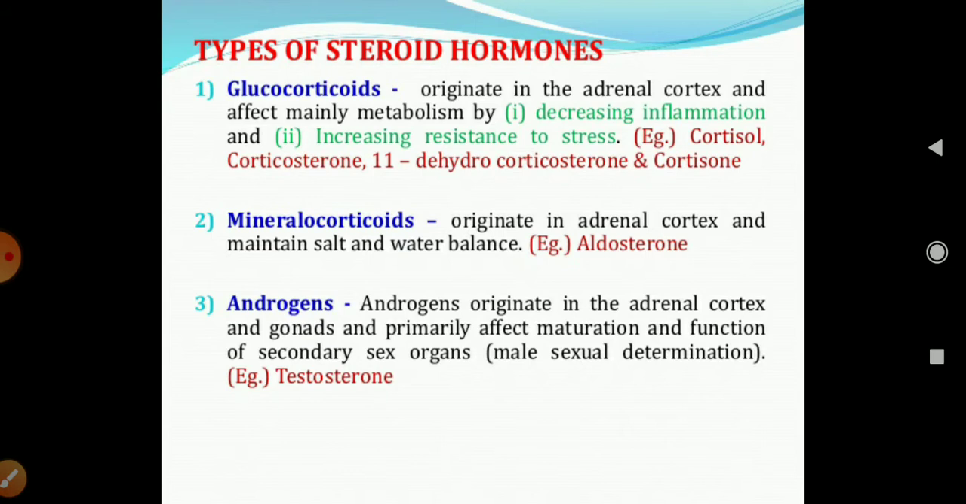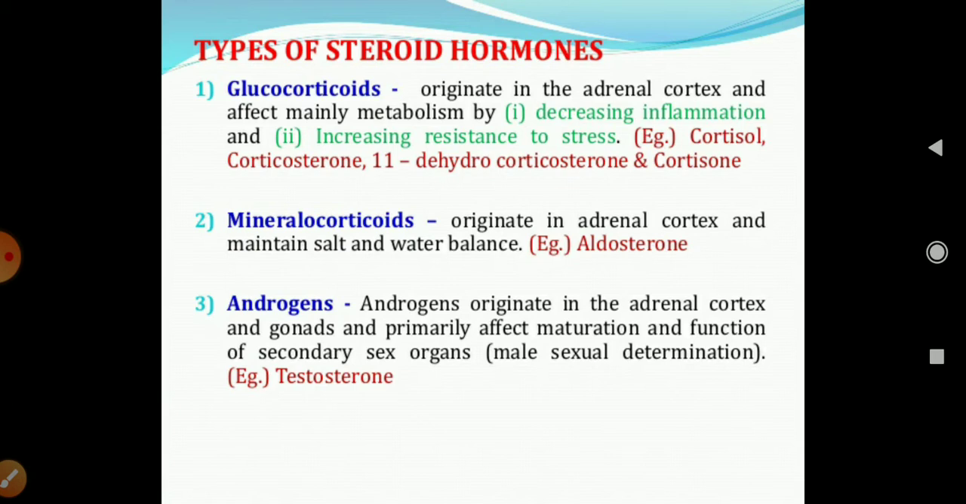The first type of steroid hormone is the glucocorticoids. This hormone originates in the adrenal cortex and mainly affects metabolism by decreasing inflammation or increasing resistance to stress, like corticosteroid. Second is mineralocorticoids. This kind of corticoid originates in the adrenal cortex and maintains salt and water balance, like aldosterone.